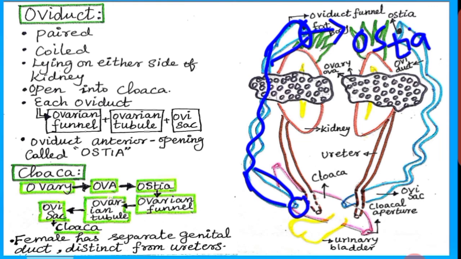Female has a separate genital duct distinct from ureters. Right? In female, a separate genital duct is there to release their reproductive fluid.